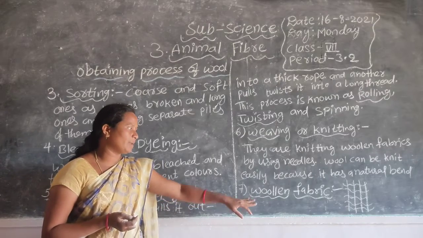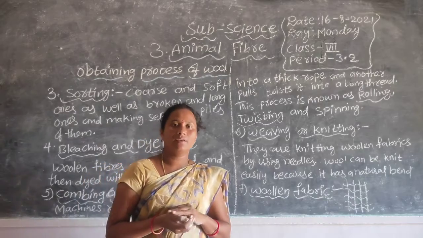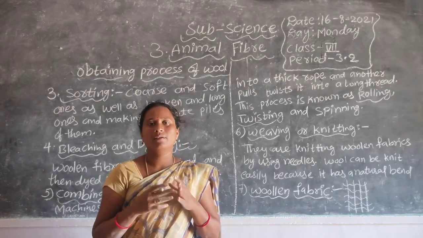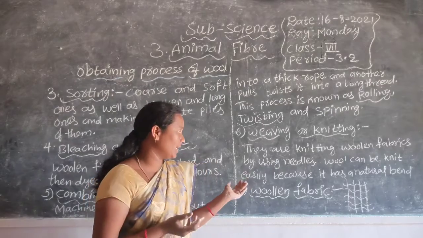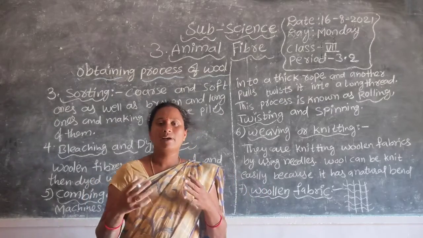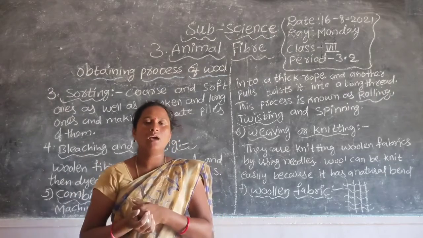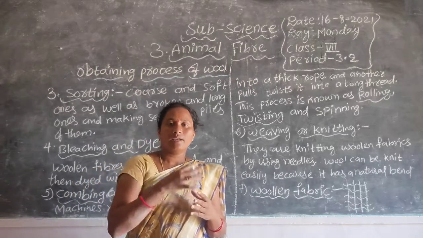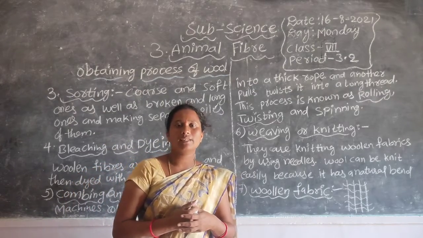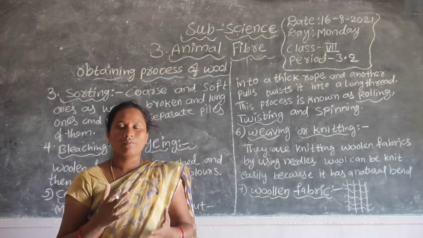These woolen fabrics are heat absorbing: when we wear woolen fibers, our body heat is not passed out to the atmosphere. That's why in the winter season we feel very warm.